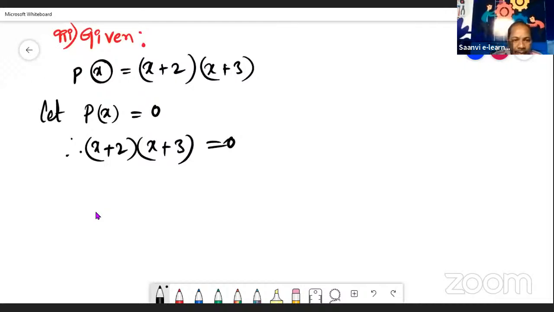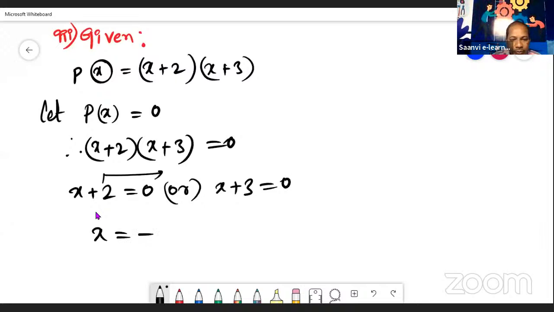To find the x value, here x plus 2 and x plus 3 together is equal to 0. It means if you write separately, x plus 2 is equal to 0 or x plus 3 is equal to 0. We have written them separately. Now find the x values from this. Plus 2 sent to this side becomes minus 2. Here also plus 3 sent to this side becomes minus 3. So what x values have we got here? Minus 2 and minus 3.